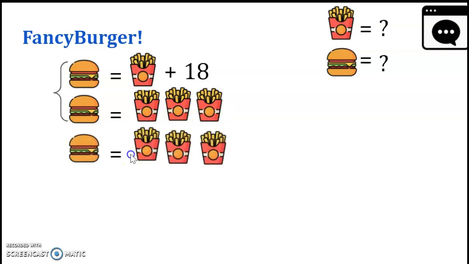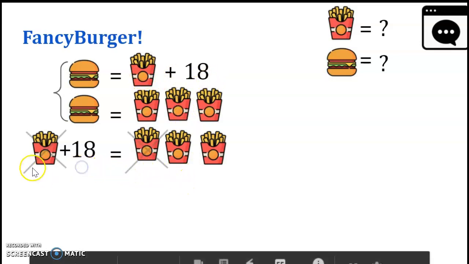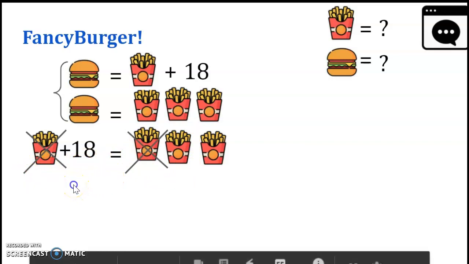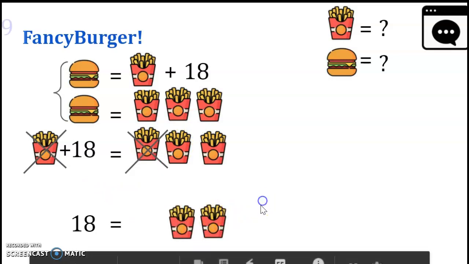So instead of saying it is equal to the fancy burger, we can say it's equal to the fries plus 12. So the 3 French fries from the second criteria is equivalent to the cost of 1 supersized French fries plus 18. And since there are French fries on both sides of the equal sign, I can get rid of them, and you're left with $18 is the cost of 2 French fries supersize. So then quickly I can figure out that French fries cost $9.